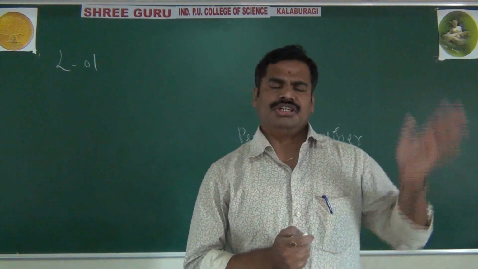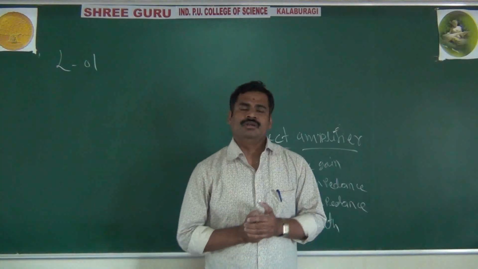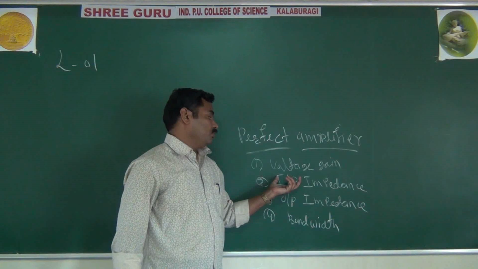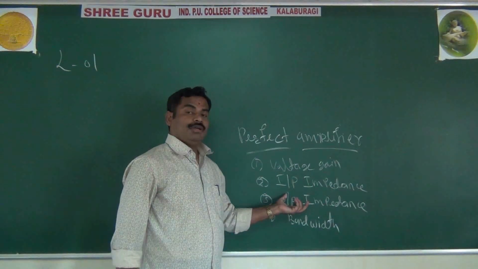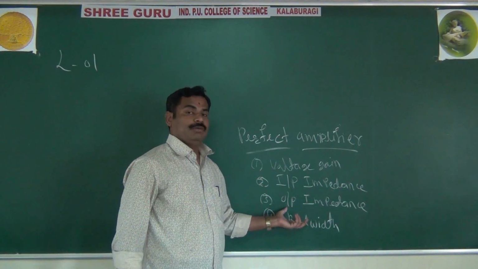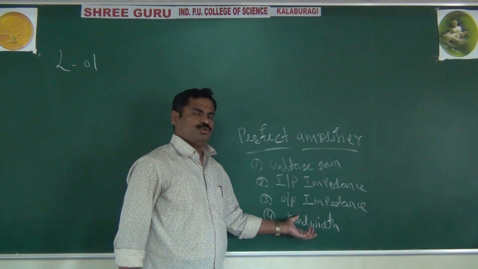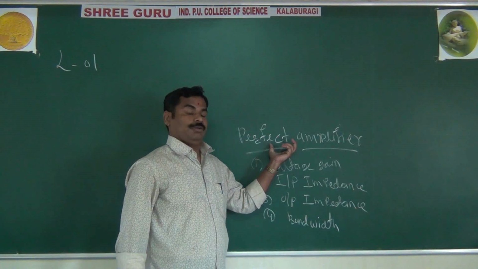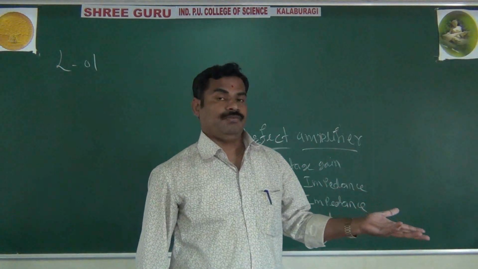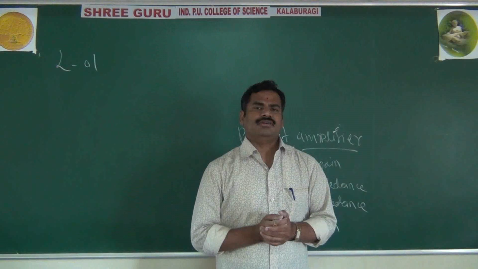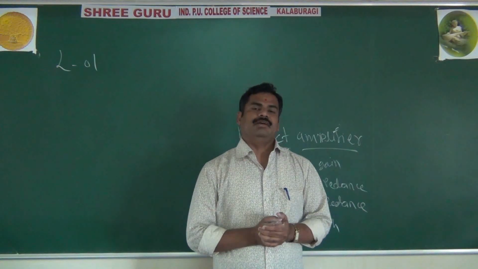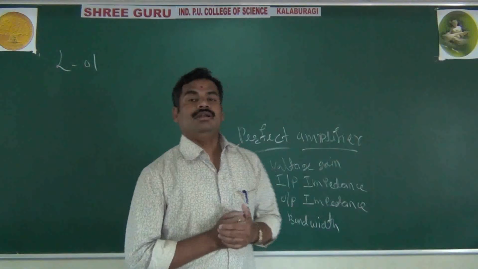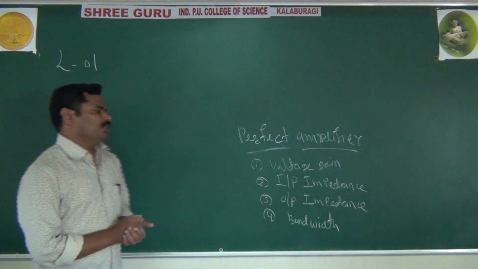You have studied different types of amplifiers. In all those amplifiers, we are not getting more voltage gain, not getting more input impedance, not getting very less output impedance, and not getting more bandwidth. And everything is possible in your op-amp. That's what is called a perfect amplifier. It is also called an ideal amplifier. Actually, nothing is ideal. It is not possible to construct an ideal amplifier. Still, it is very near to the ideal. Why is it so near to the ideal?